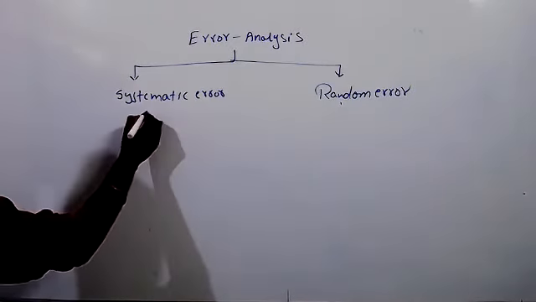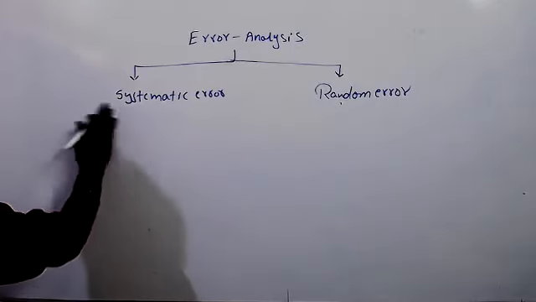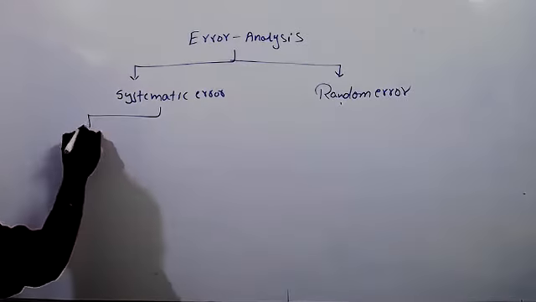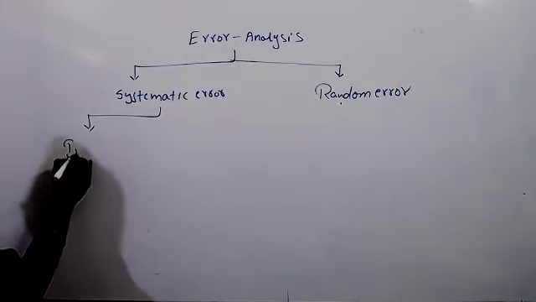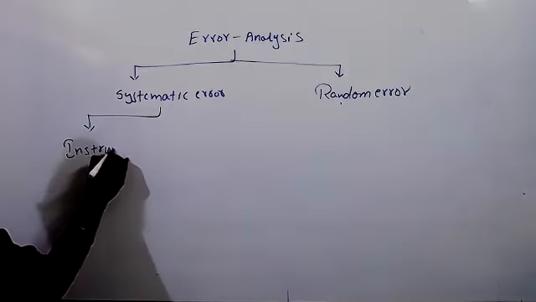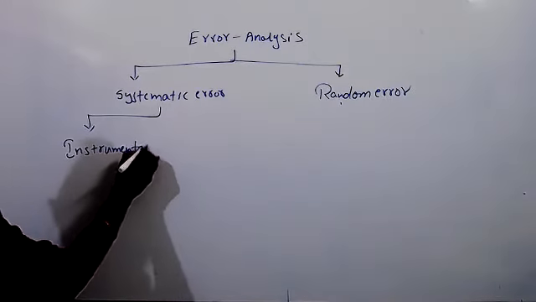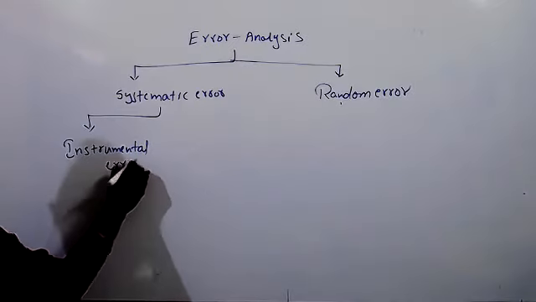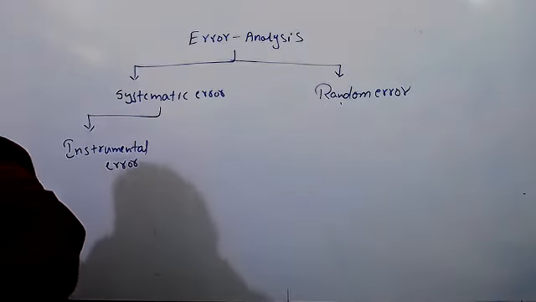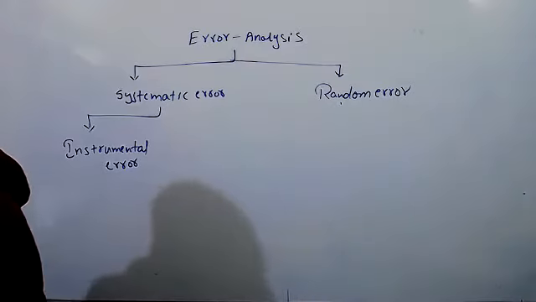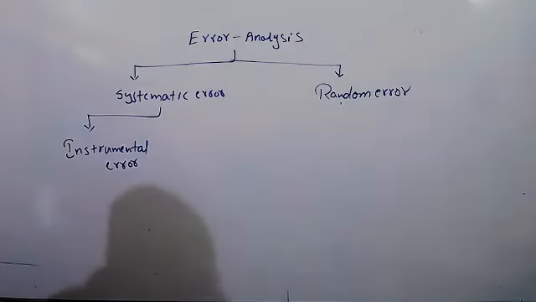Again, the systematic errors are three types. One is instrumental error. Instrumental errors are errors which are made with an instrument. Suppose you are measuring with a weighing balance, in that there will be some error.